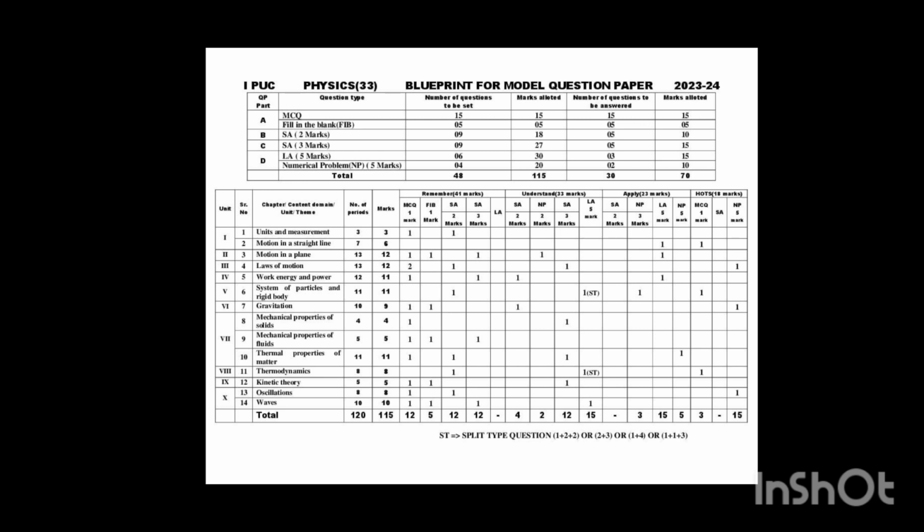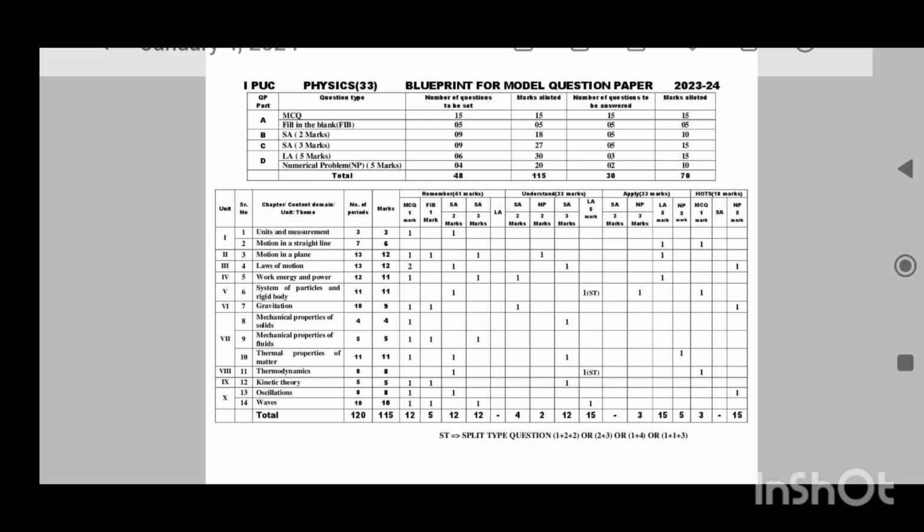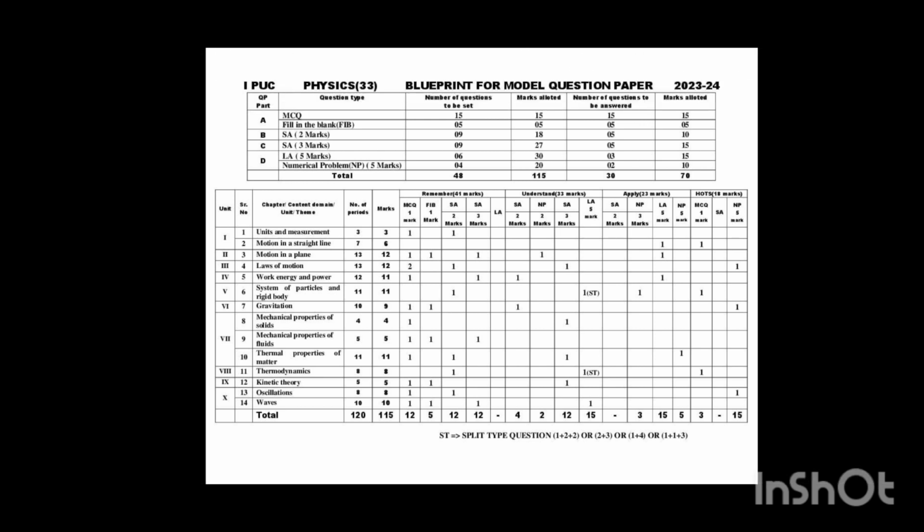Here we get short answer type questions. Each question carries 2 marks. There are 9 questions in total. Out of those 9 questions we have to answer any 5 questions. In part C we get 3 mark questions.